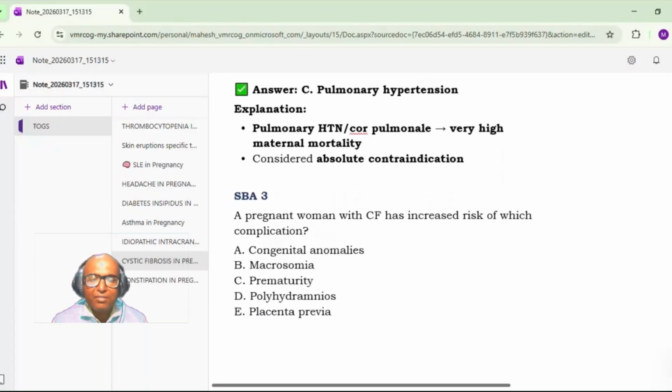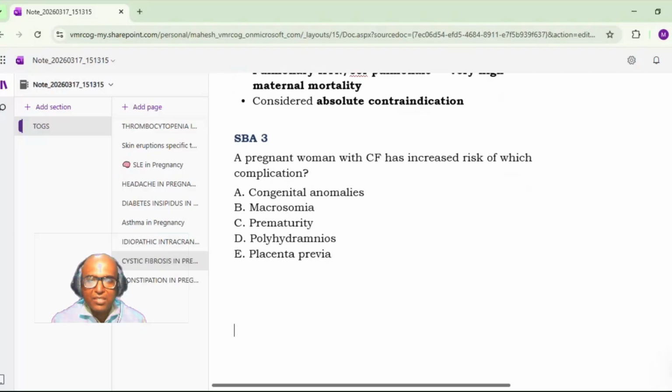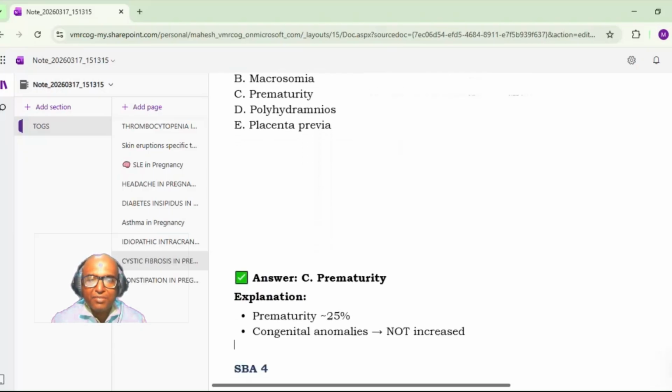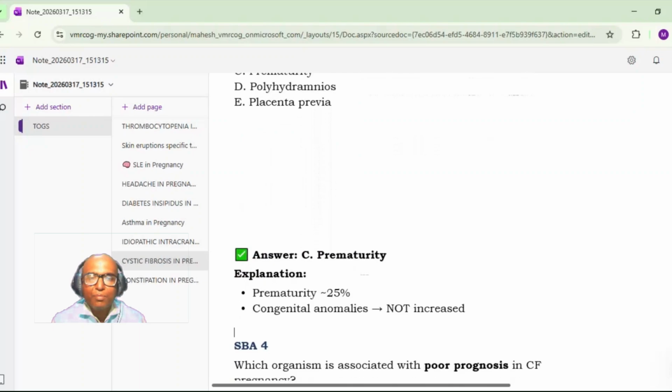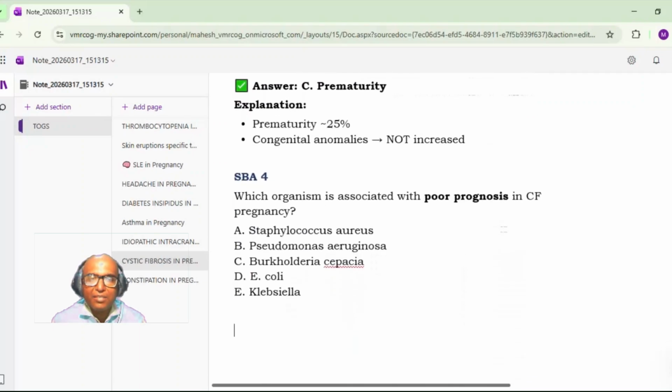Okay. Next. A pregnant woman with cystic fibrosis has increased risk of which complication? A. Congenital anomalies. B. Macrosomia. C. Prematurity. D. Polyhydramnios. E. Placenta previa. It is C. Prematurity. Yes. Prematurity is around 25 to 30%. Congenital anomalies are not increased.